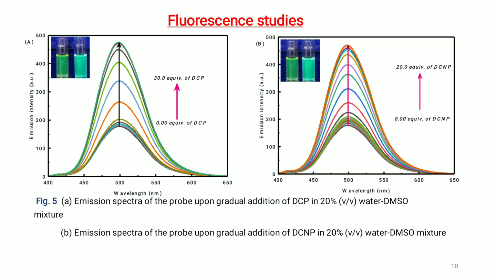The enhanced emission causes a visible color change from green to cyan under UV light, that is 365 nanometer. The emission changes reach saturation when approximately 30 equivalents of DCP and 20 equivalents of DCNP are added to the probe solution.